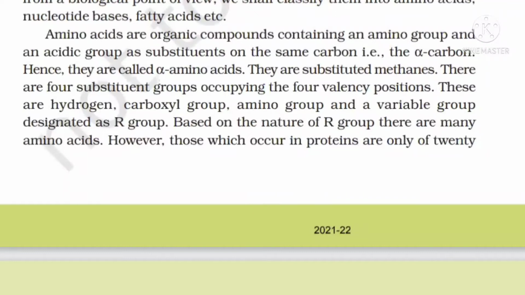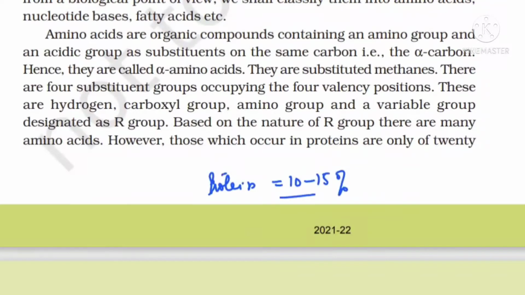So in the previous video we have seen that the most abundant organic compound, making the highest composition of the cell cytoplasm, is protein. You can check table 9.4, where we find protein is the highest organic compound, making 10 to 15% of the total cell mass.